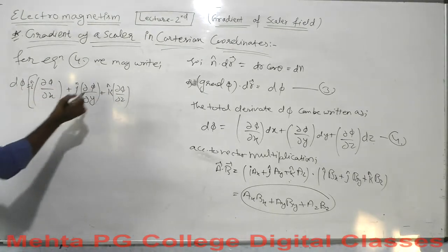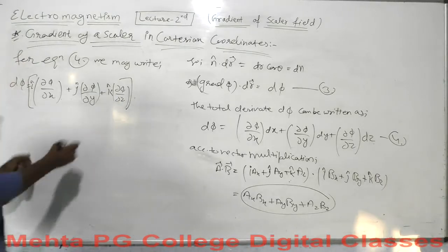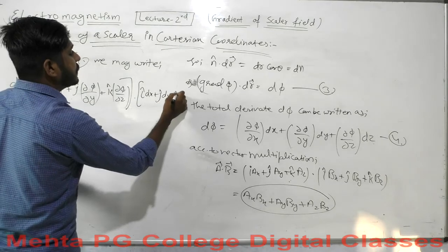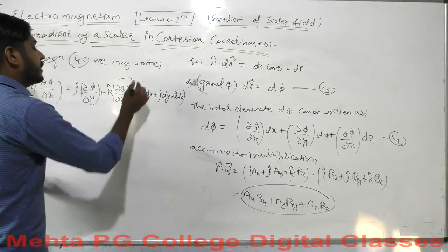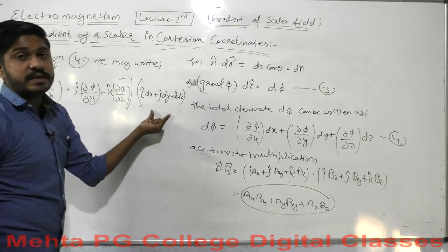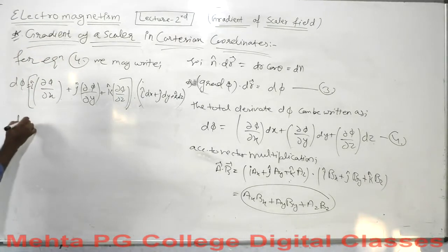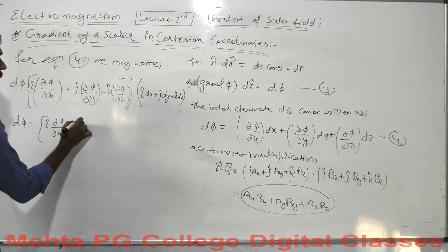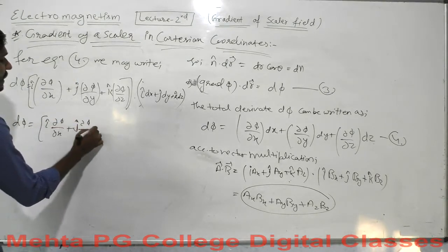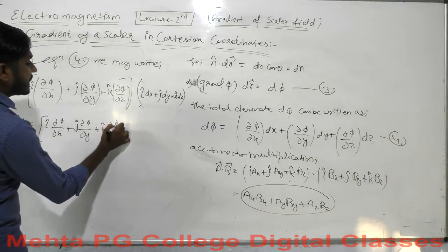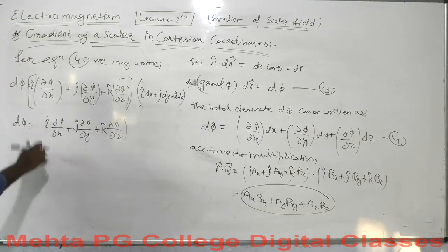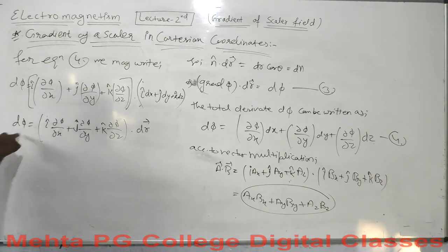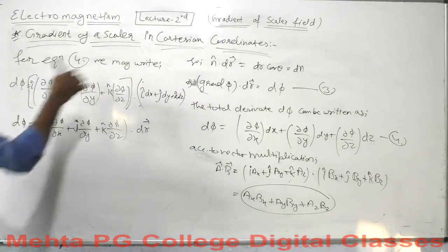So this is a function, dot, and the other factor will be I cap dx, j cap dy plus k cap dz. Do you remember what it is? It is the displacement vector dr. So d phi is equal to I cap curly phi over curly x plus j cap curly phi over curly y plus k cap curly phi over curly z, dot dr vector. You remember from equation 3 that d phi is equal to gradient of phi dot dr.